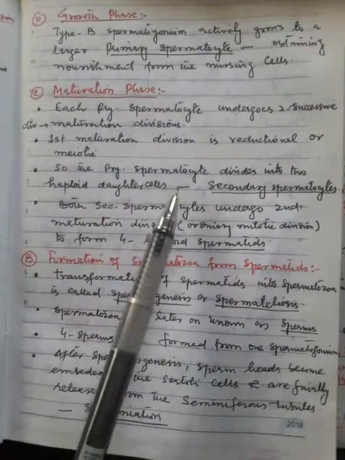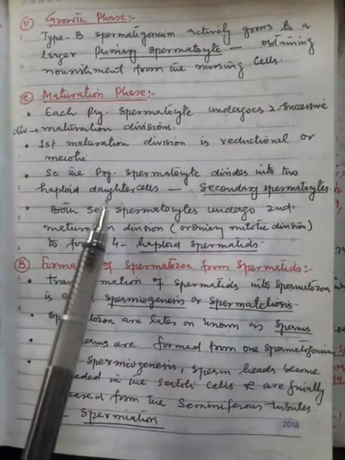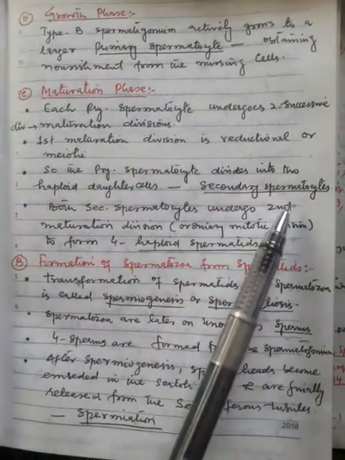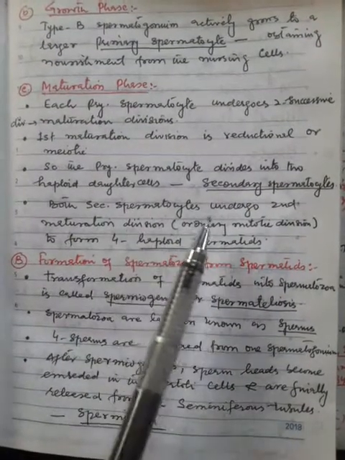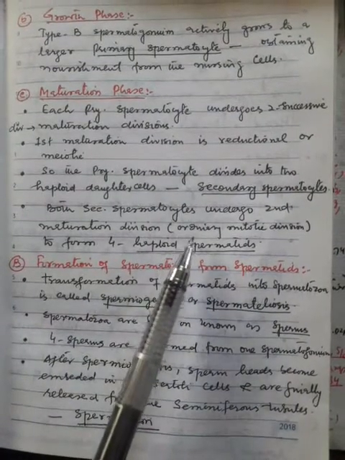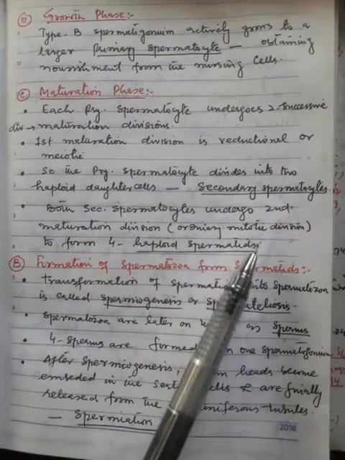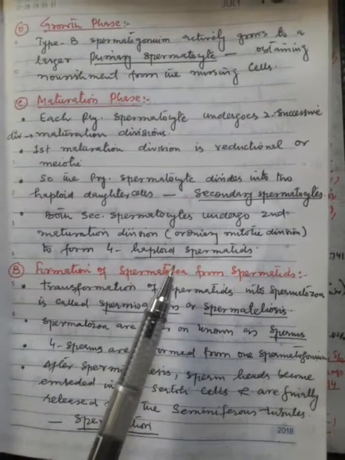So the primary spermatocyte divides into two haploid cells, forming secondary spermatocytes. Both secondary spermatocytes undergo the second maturation division, that is the second meiotic division, which is an ordinary mitotic division, to form four haploid spermatids.